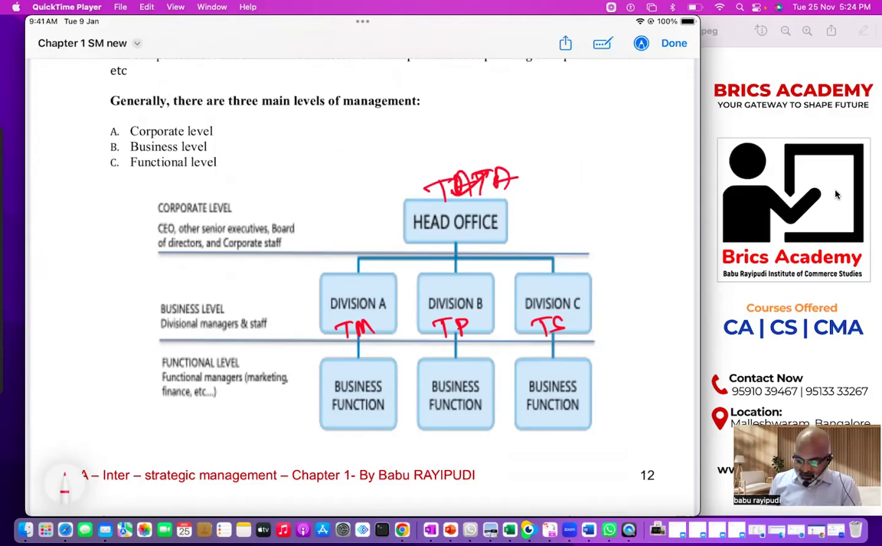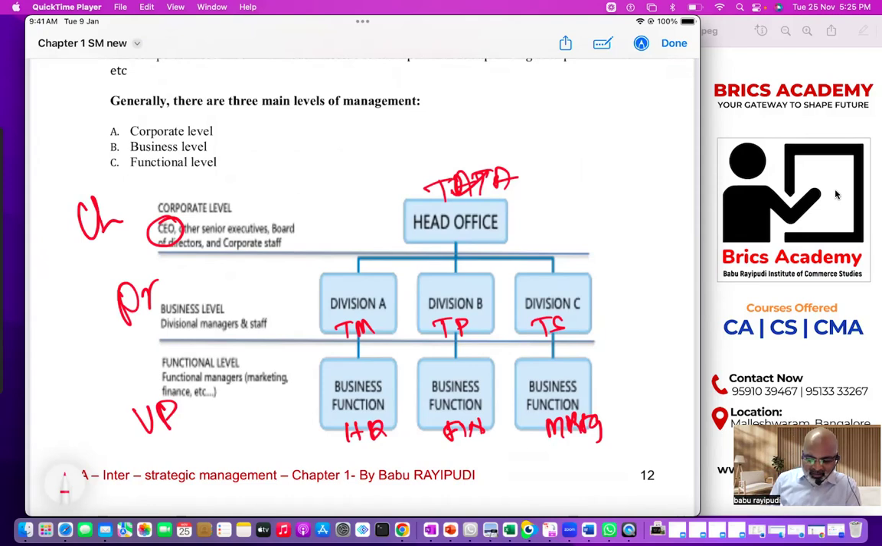So every business needs the support of functions. Suppose HR is one function, finance is one function, marketing is one function. Each function is given to one person. Suppose my head office person is called CEO, this person can be called President Tata Motors, this person Vice President Tata Motors. Suppose this man is called chairman, this man can be called CEO Tata Motors, and these can be called President HR, President Finance, etc. You understood my point? So how many levels?